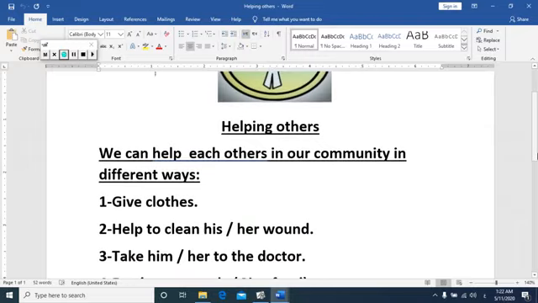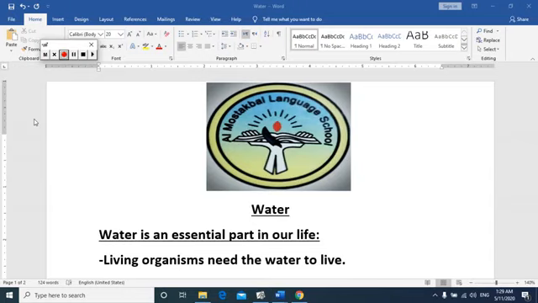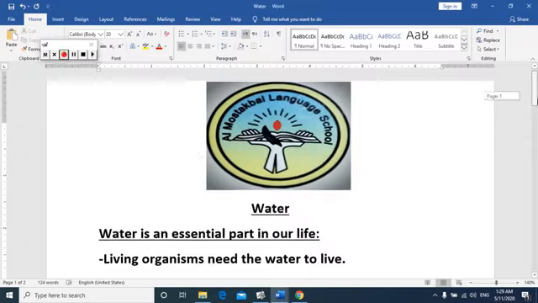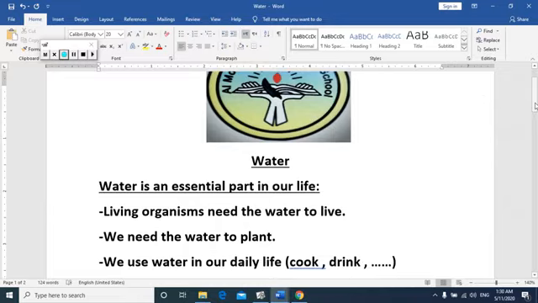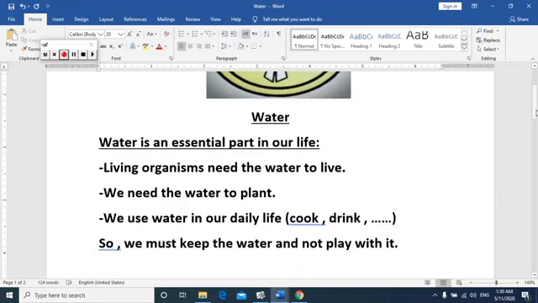And now, let's start our new session today. We will talk about water. Water is an essential part in our life. How? Living organisms need the water to live. We need water to plant. We use water in our daily life, like cook, drink, and so on. So we must keep the water and not play with it.